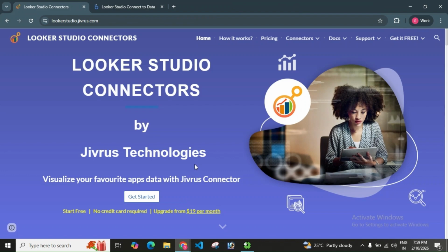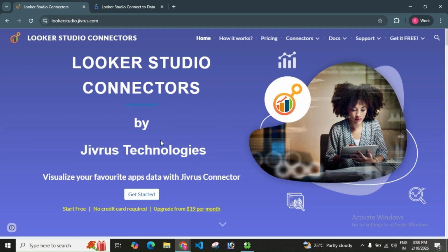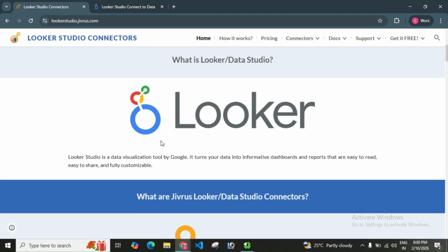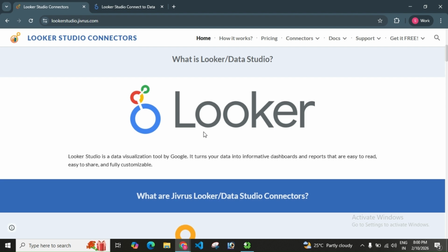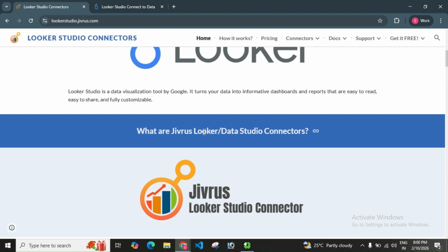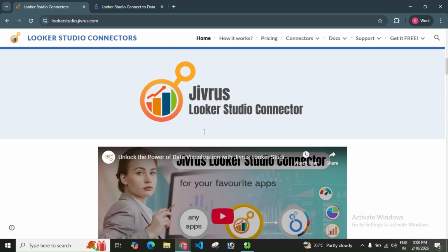We're excited to introduce our Looker Studio Connectors. Reports and dashboards are powerful tools for exploring business insights and taking the right actions at the right time. Jivrus Looker Studio Connectors help you connect Looker Studio with various external applications and use them as data sources to build effective reports and dashboards.